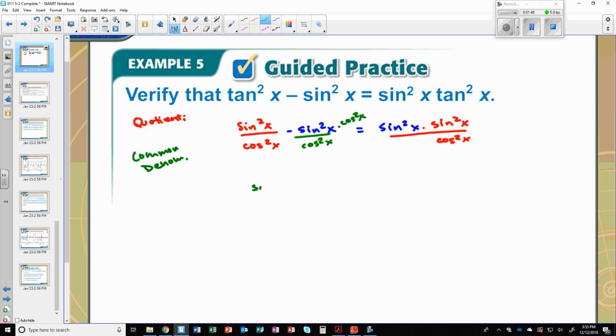So I would have sine squared x minus sine squared x cosine squared over cosine squared x. Now all that needs to equal, basically, when I simplify this, sine to the fourth power x over cosine squared x.